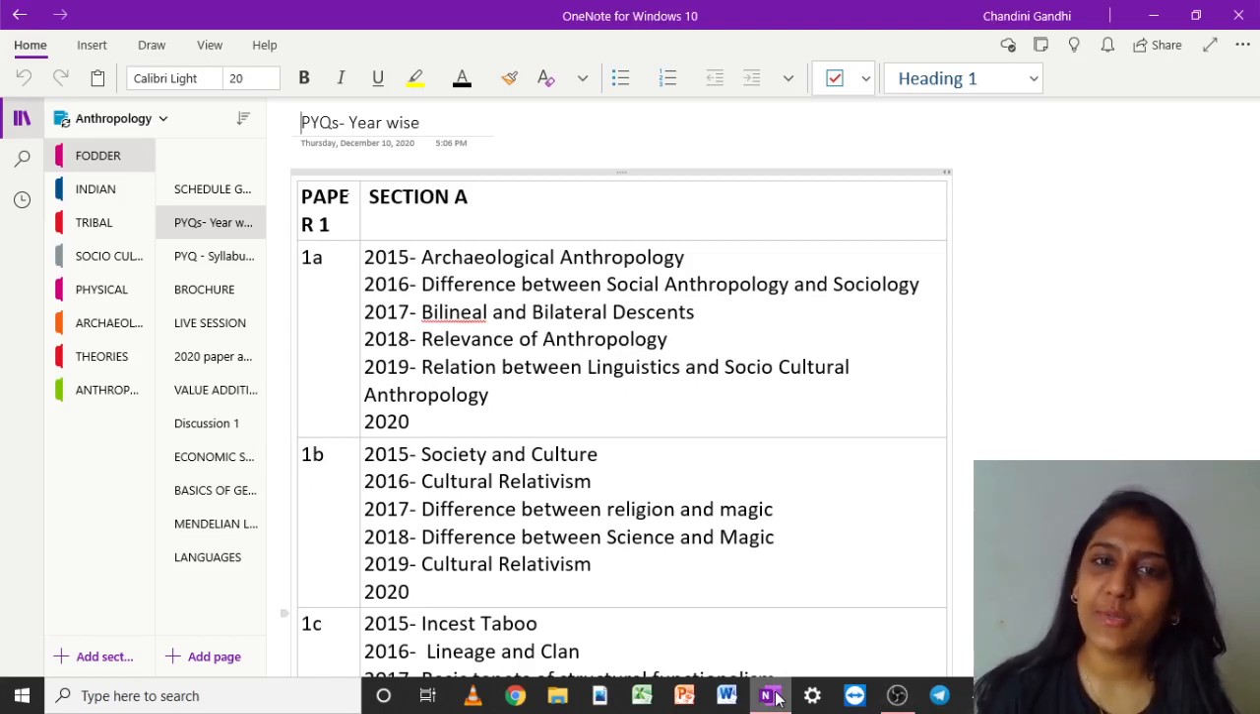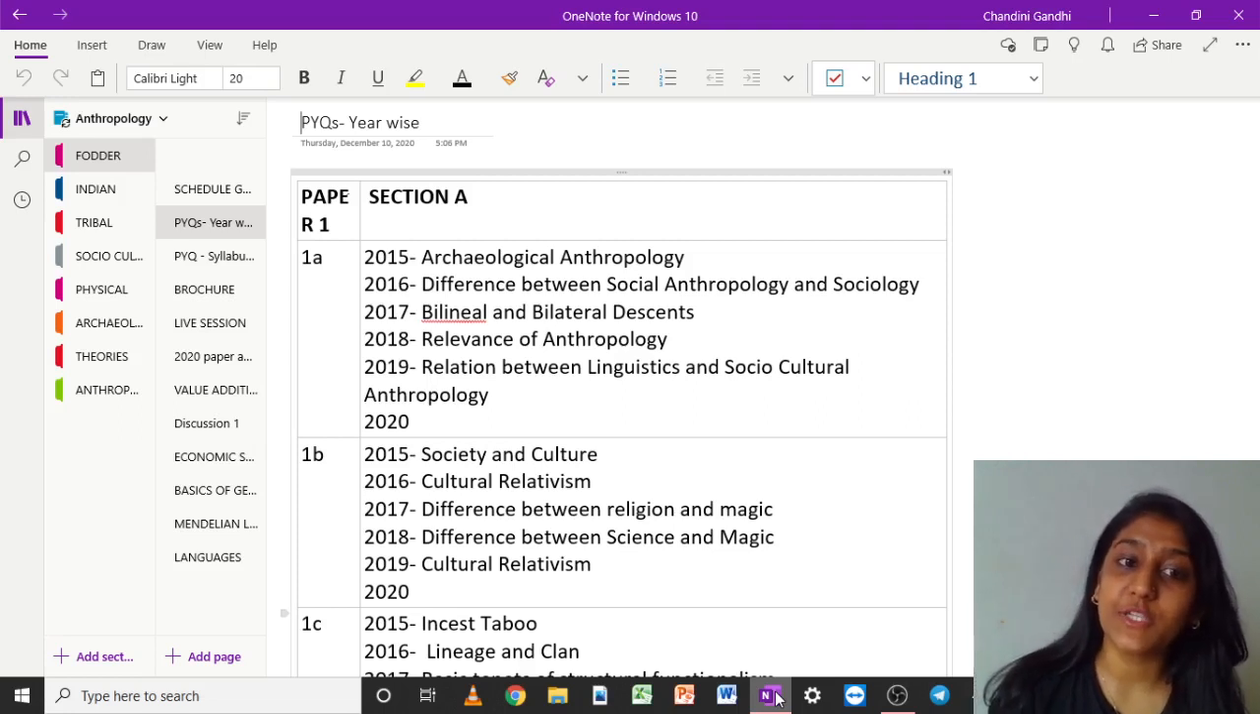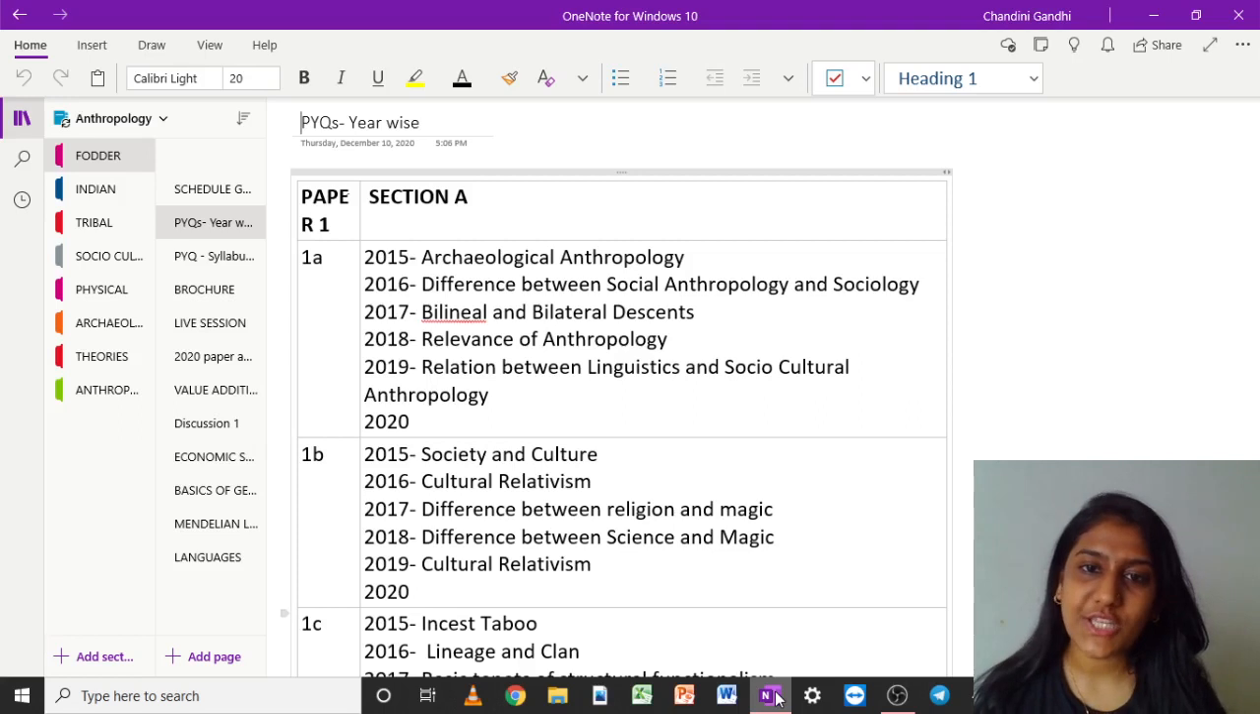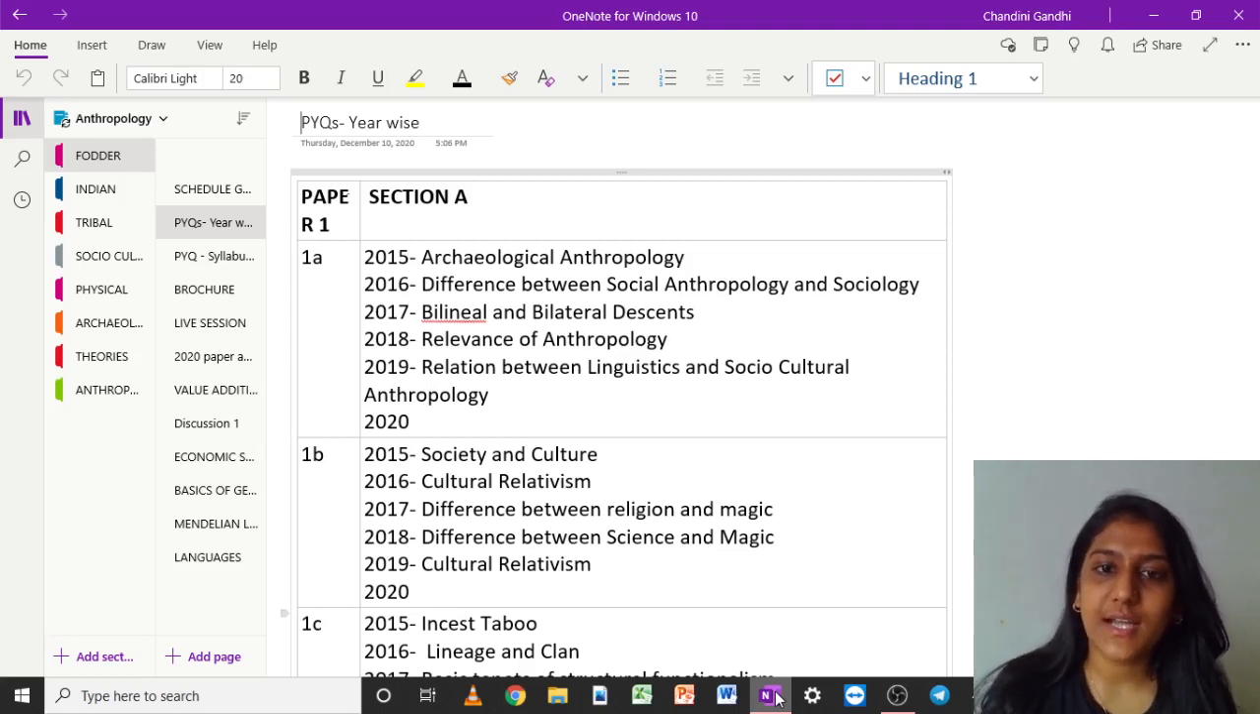And the value addition material that I had circulated for the 2020 mains had been very useful to attempt questions. As we all know, if you're a serious aspirant, you must have gone through the 2020 paper and seen how the questions and the trends have been changing. The questions were direct in 2015, but not anymore.